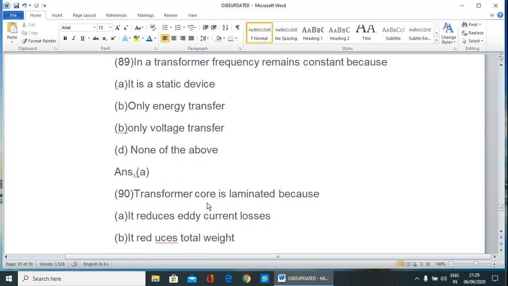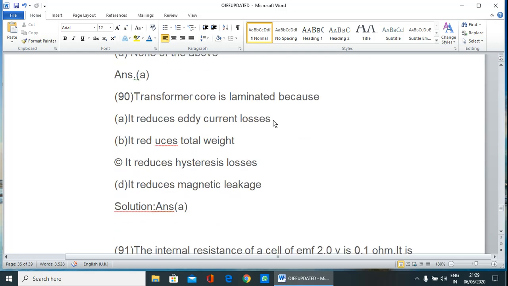Next question. The transformer core is laminated because it reduces eddy current loss, reduces total weight, reduces hysteresis, or reduces magnetic leakage. So the correct answer is it reduces eddy current loss.